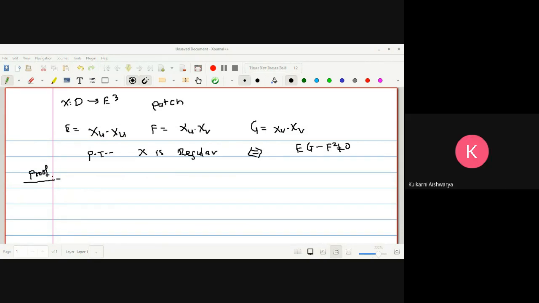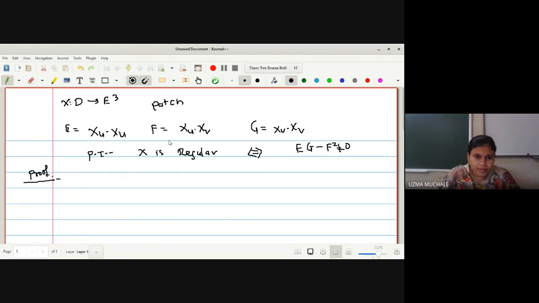Okay, firstly we will start with the given thing. What is given to us? We have been provided with the values of E, F and G, given that x is a patch. So first we will write down what E, F and G are. We will evaluate the dot products, then we will find EG minus F square, and we will check whether it is equal to 0 or non-zero.